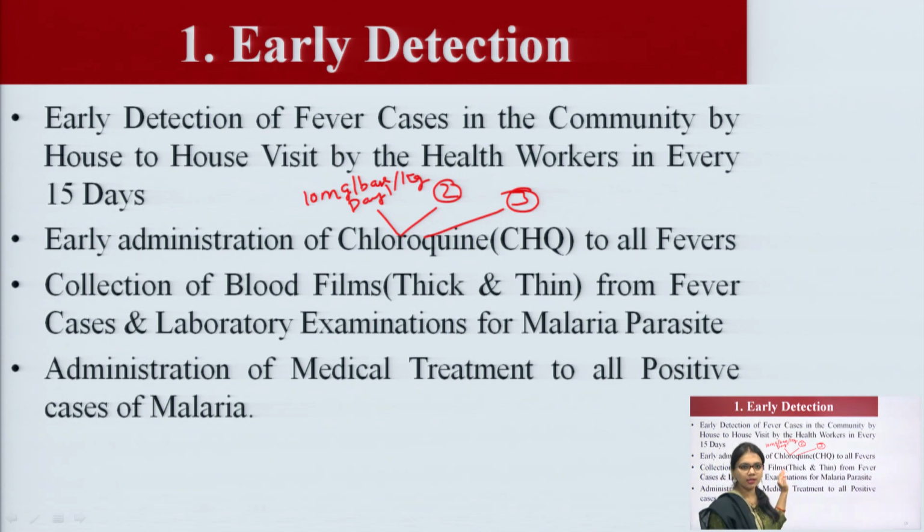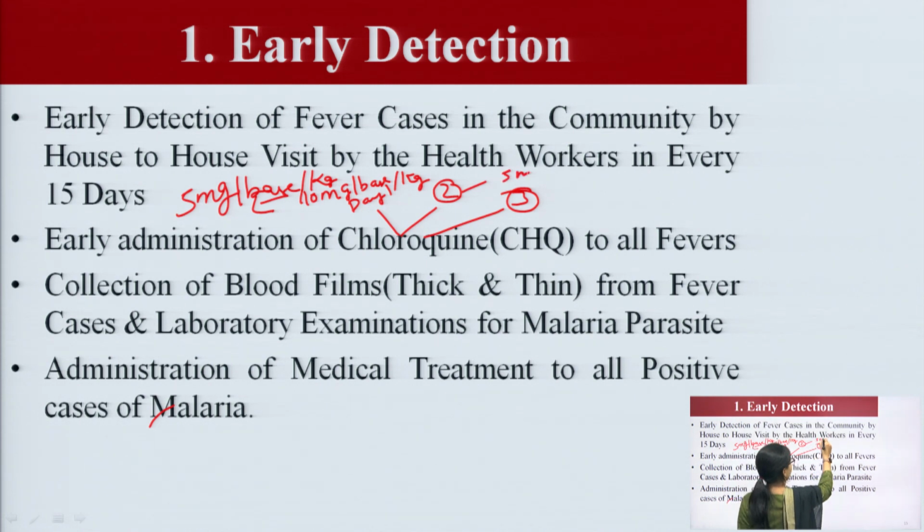After that, it is reduced to 5 mg base per kg that we can give to a person. On day 2 we give 5 mg, and on day 3 we give the same dose, that is 5 mg.